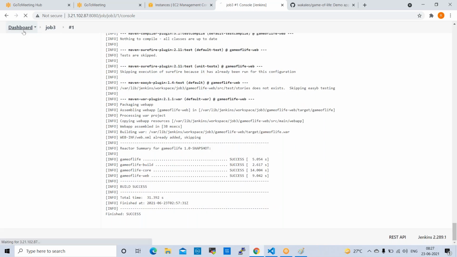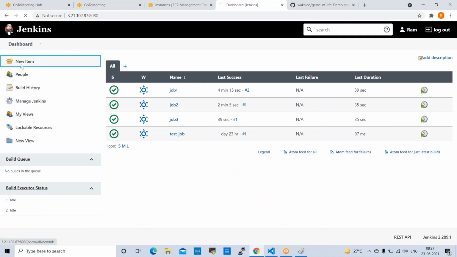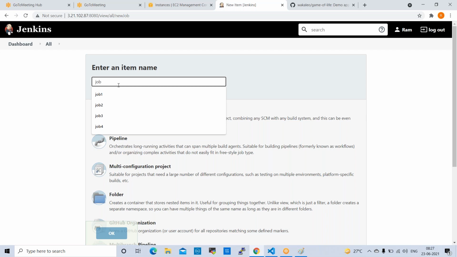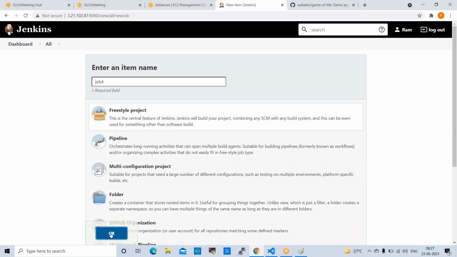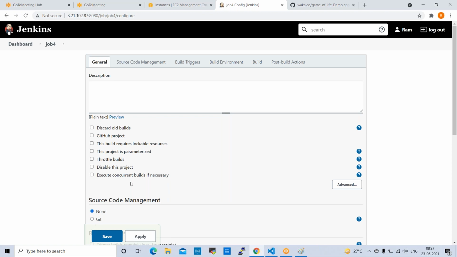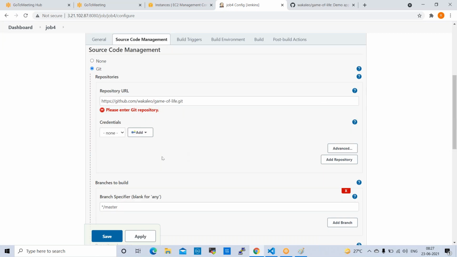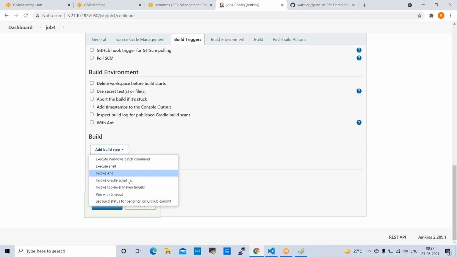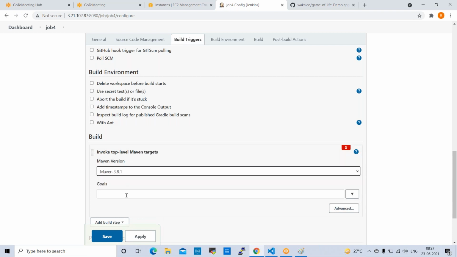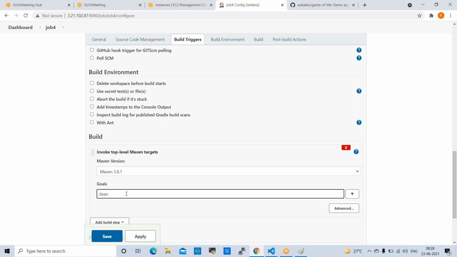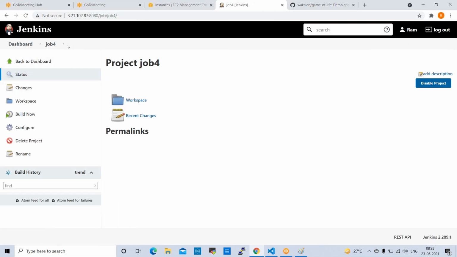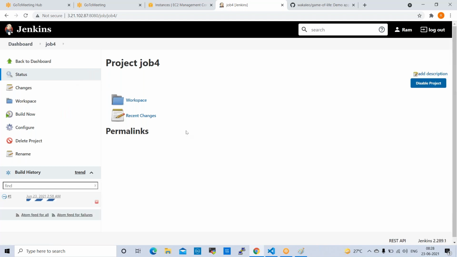Yeah, this one also success. Next, fourth one also we can create. New item, job 4. Source code management, Git, repository URL, GitHub URL. Go to build, invoke top level Maven targets, clean, install, package, apply, save. We can test now. Build now. So job 4 is perfectly configured or not.